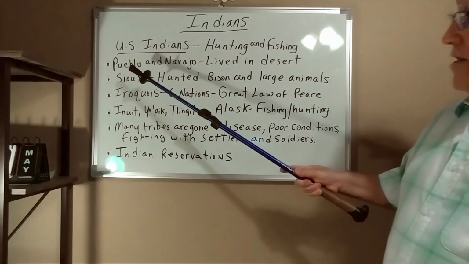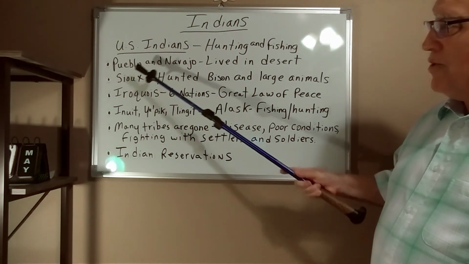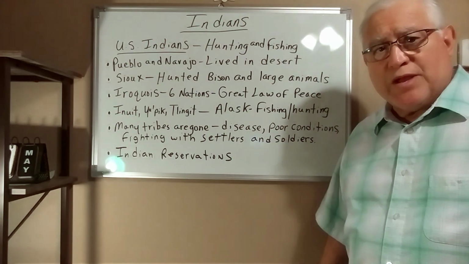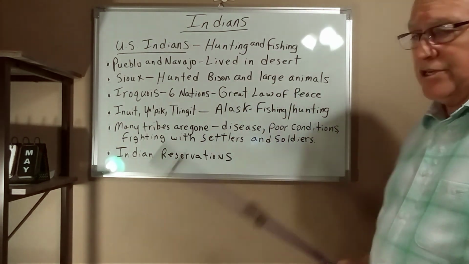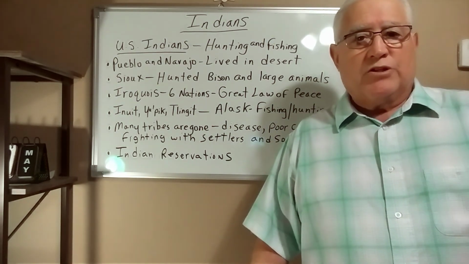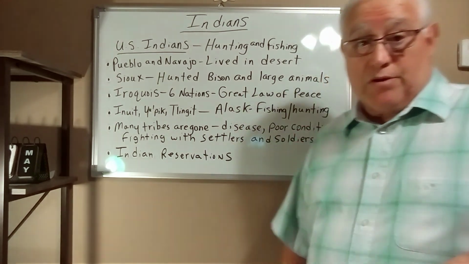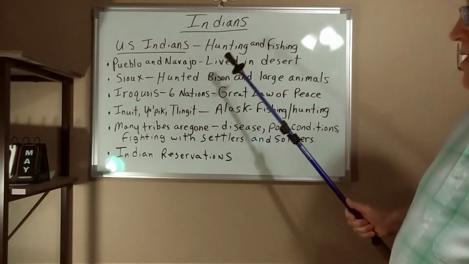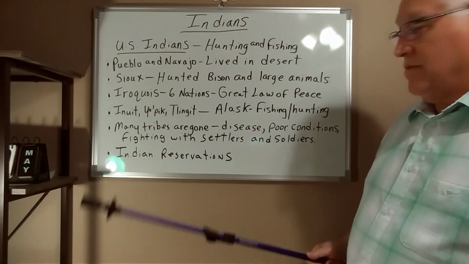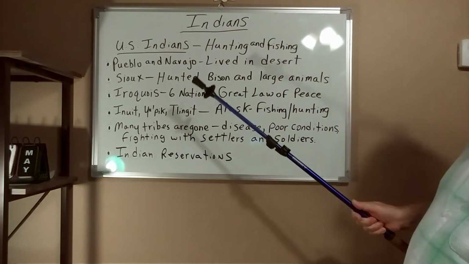All right. We also had, you see the bullets here, each one is very important. We had the Pueblo and the Navajo. They came into this country and they lived in the desert. The desert areas like in the Arizona and New Mexico area, and that's where they ended up settling, okay? And you can still find some of the buildings and structures that they made.